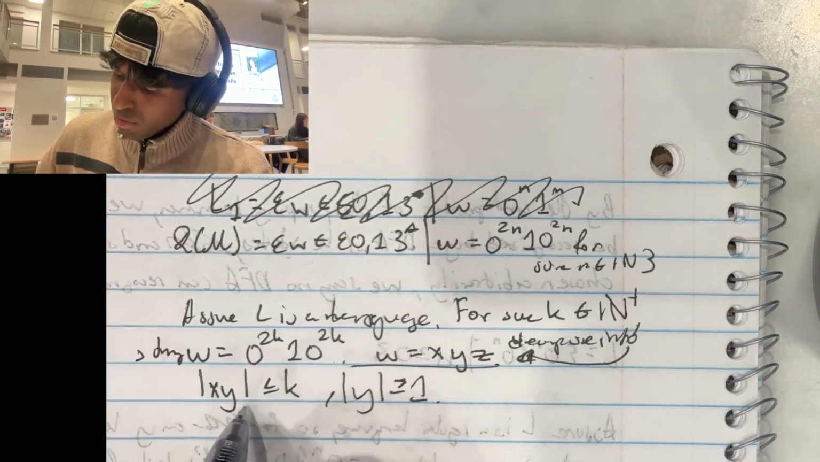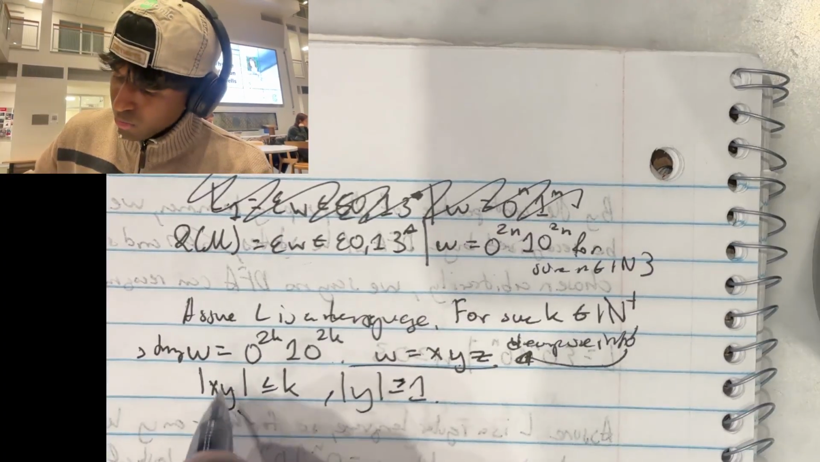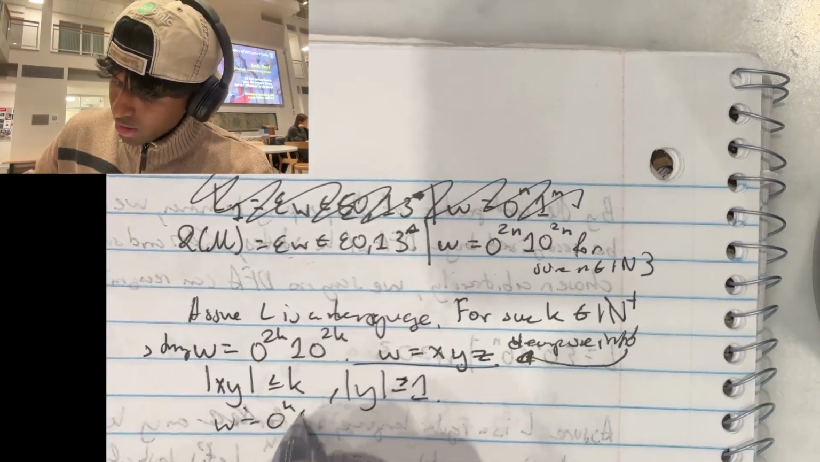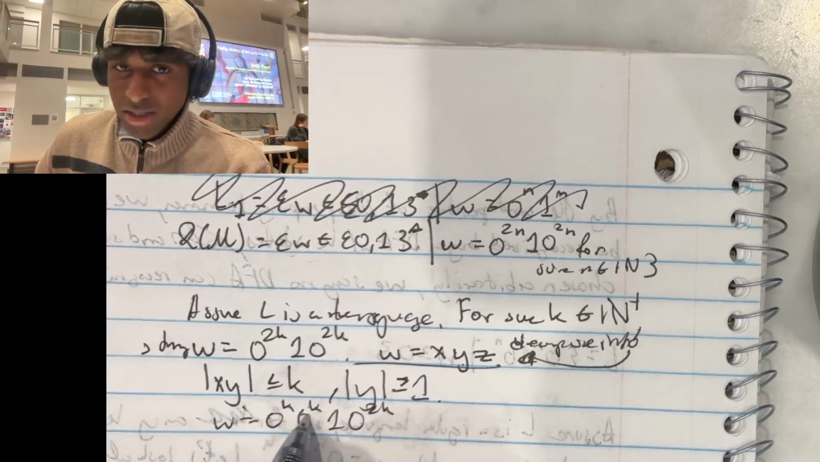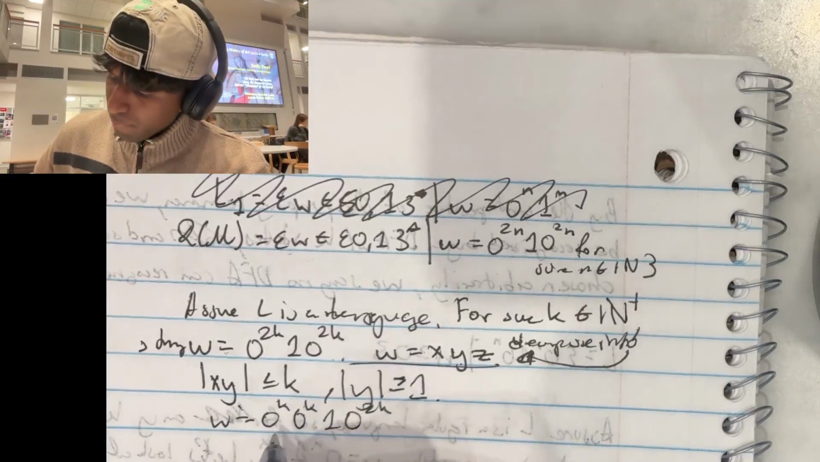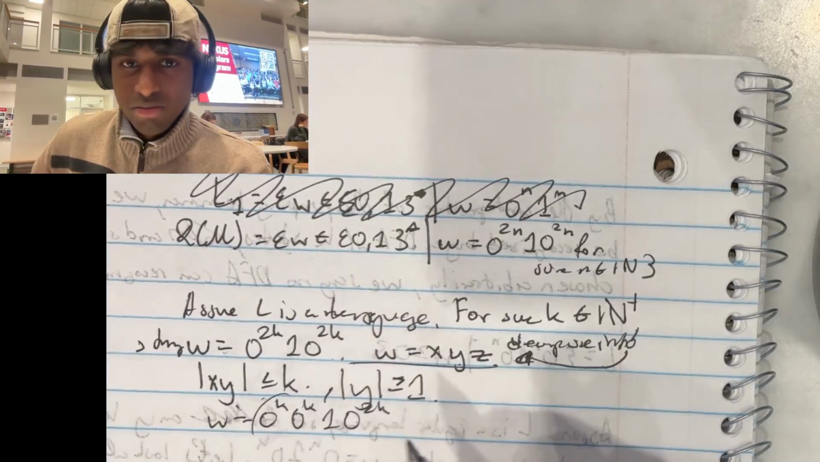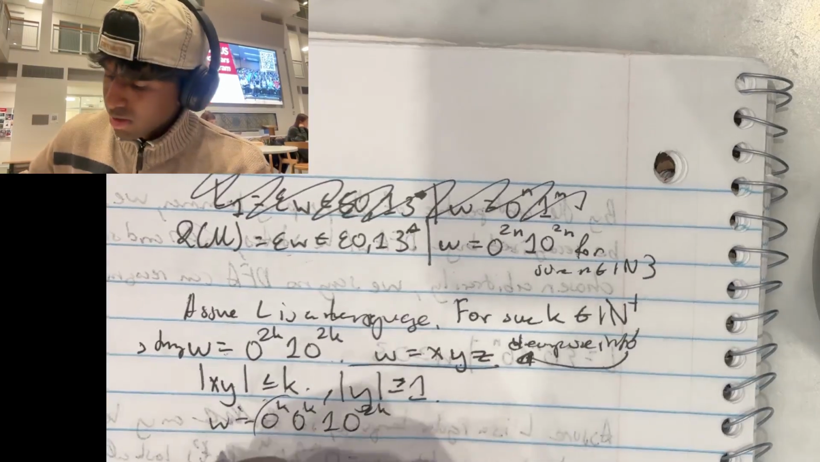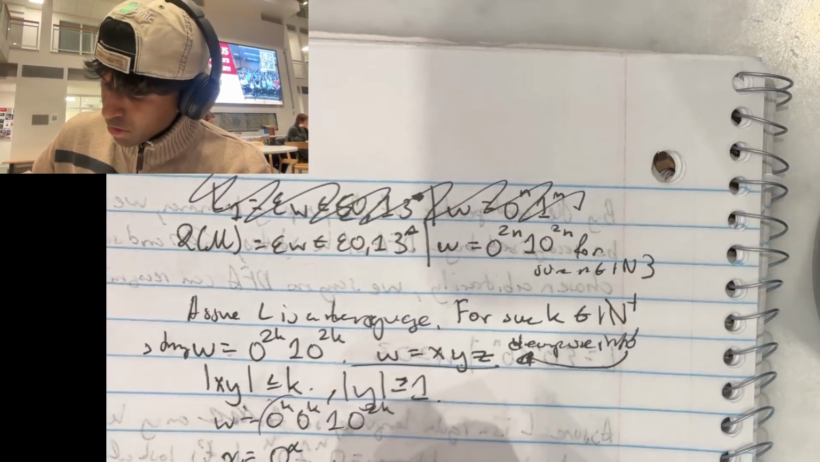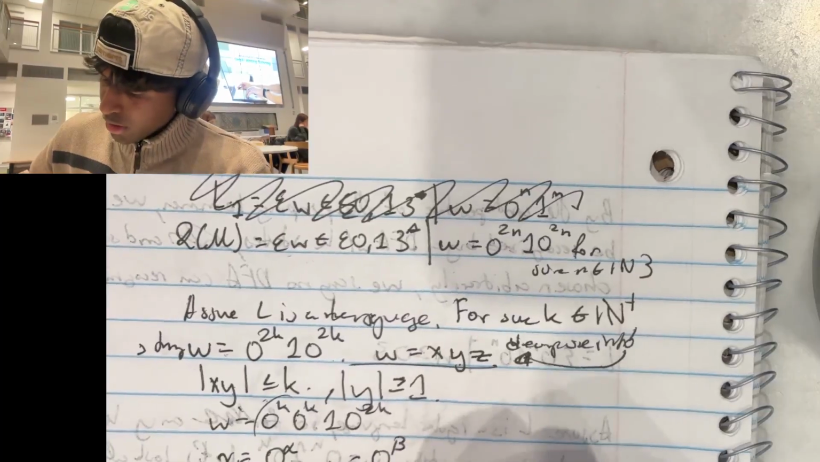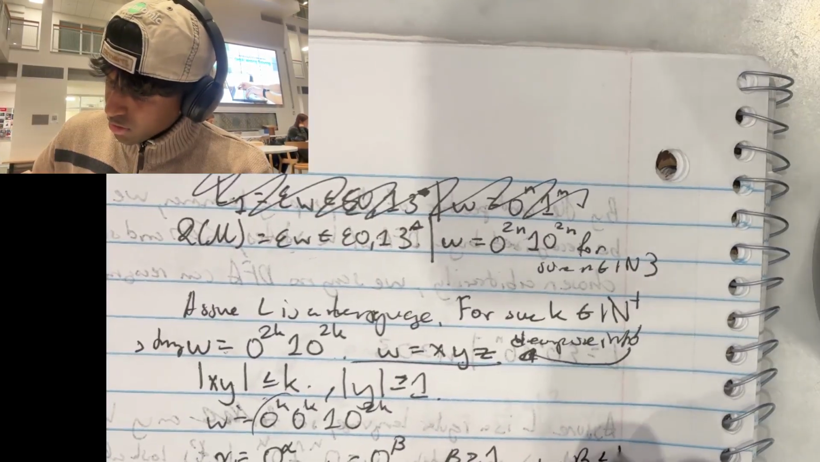So by that, we can rewrite w as 0 to the k, 0 to the k, 1, 0 to the 2k, because if you think about it, it's the same thing, since k zeros followed by k zeros is the same as 2k zeros. Because the length of xy is less than or equal to k, they're both going to be zeros, because there are k zeros. So we can say that x equals 0 to the alpha, for example, and y equals 0 to the beta, and we know that beta is greater than or equal to 1, and that alpha plus beta is less than or equal to k.